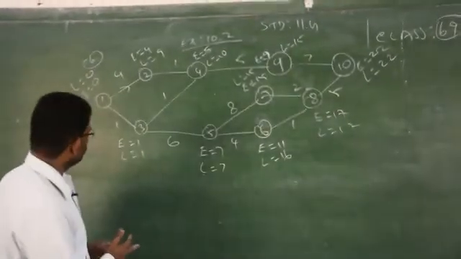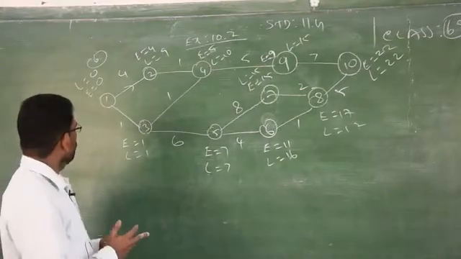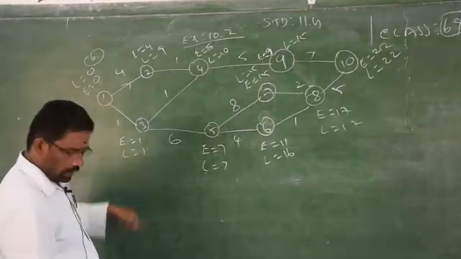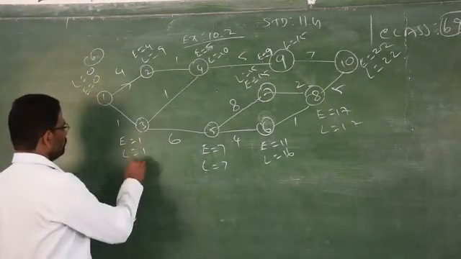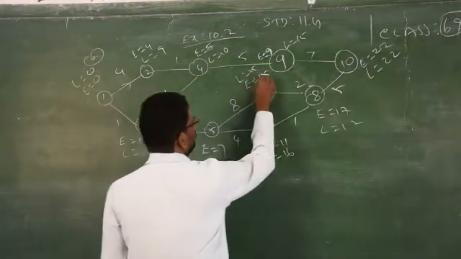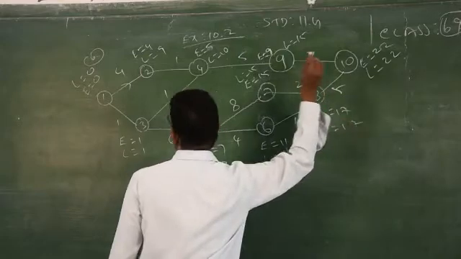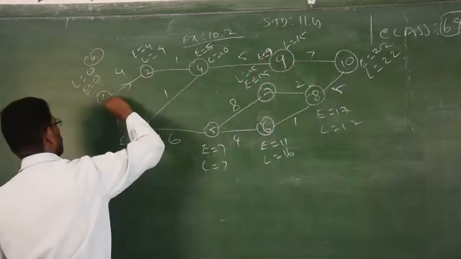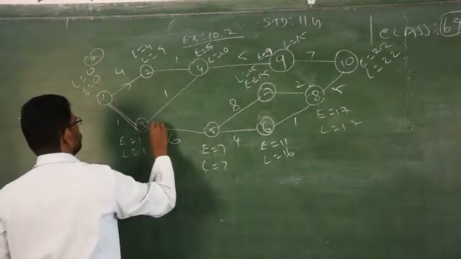Clear? So now, what are the places having the same value? 1, 1, 7, 7, 15, 15, 17, 17, 22, 22. So therefore, you have to find the critical path.